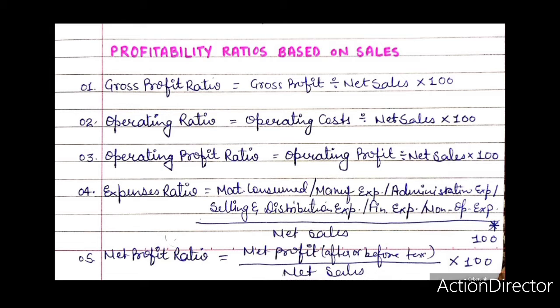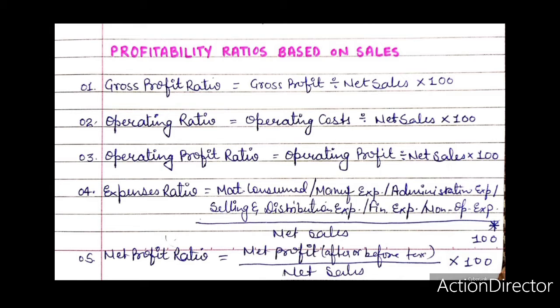On the contrary, a low gross profit ratio is the indication of the fact that profits are declining in comparison to sales. Production costs are much more due to inability to purchase raw material on reasonable terms, inefficient use of plant and machinery, and over investment. This low gross profit ratio may also be the result of reduction in selling price without a corresponding decline in cost of production. Therefore, a relatively low gross profit ratio is a danger signal and warrants a detailed analysis of the factors responsible for it.